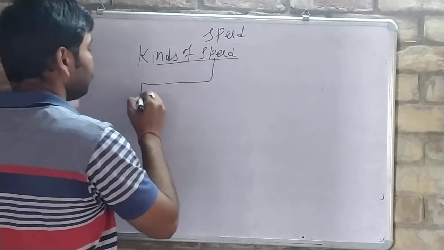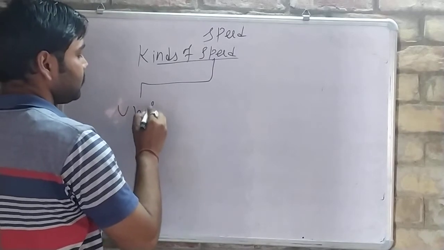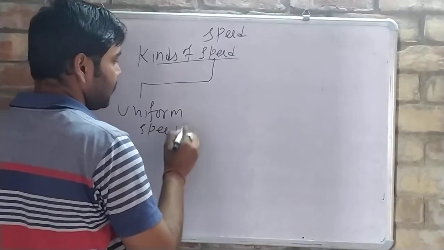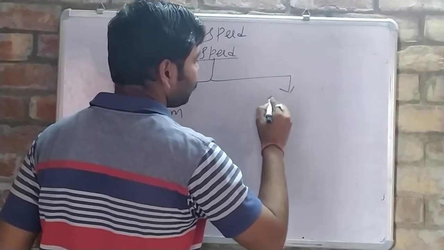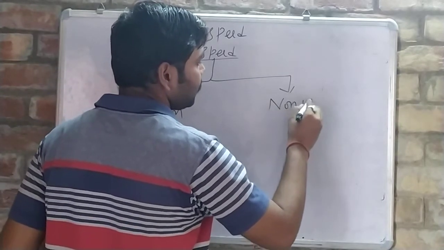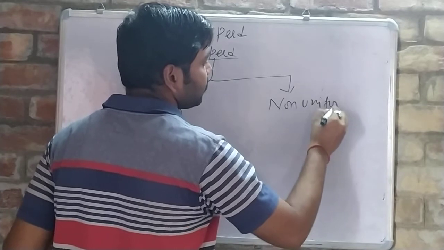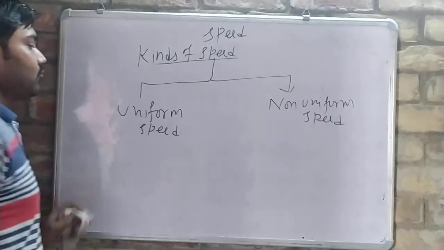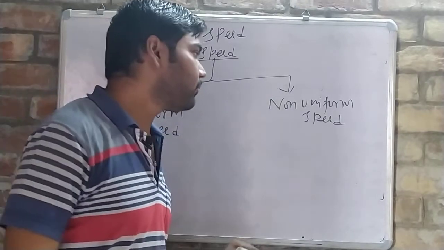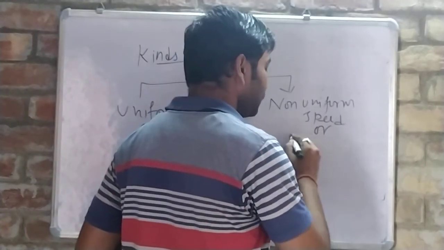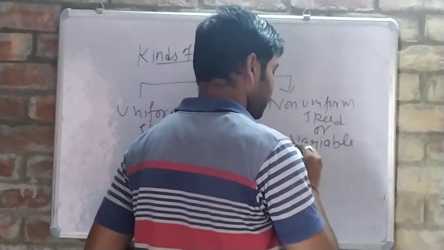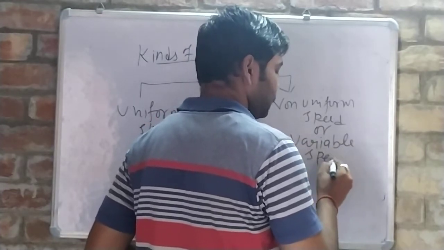The first one is uniform speed, and the second one is non-uniform speed. It is also known as variable speed.